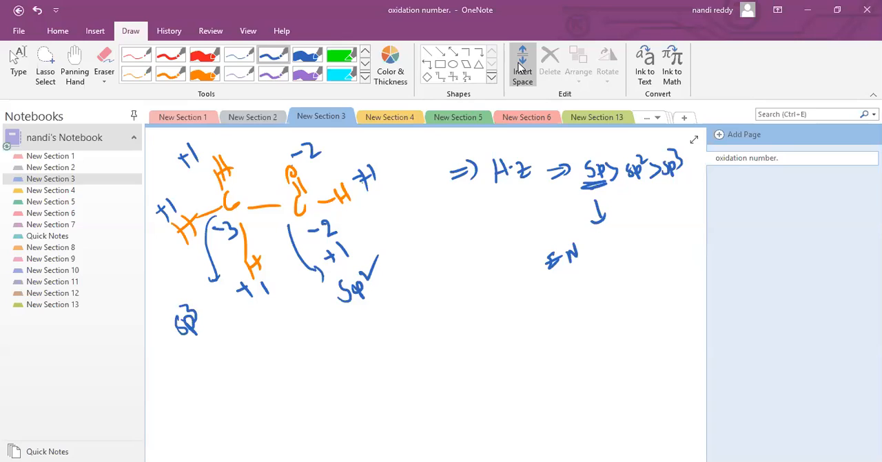Average you can take, sir. If you want the average, the average oxidation number equals minus 2 plus 0 divided by 2, which is minus 1. That is the average oxidation number. We'll discuss a few more questions next class.